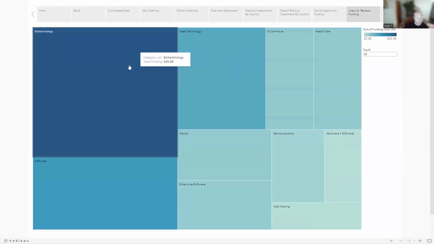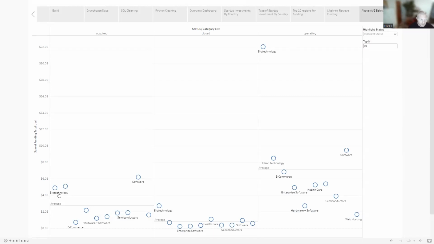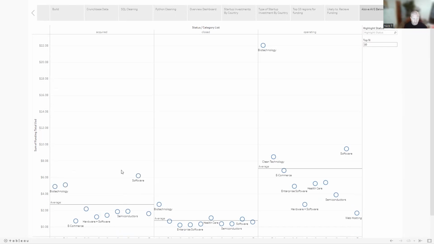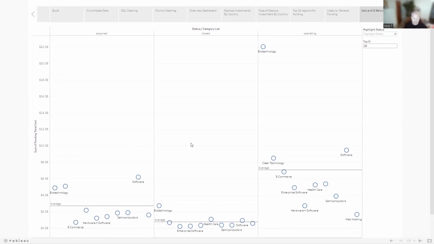And then from all this data, what I did is I took it all and I found all the averages and then I put them in by their status. So what you're seeing in these 3 columns, the first column is acquired, the second is closed, and the third column is operating. And so it's pretty apparent to see that when we go into acquired, biotechnology, clean technology, and software are way more likely to be acquired than, for example, e-commerce. When we look at the startups that close, biotechnology is above average as far as closures go. And software is a little bit above average, healthcare is above average, etc.